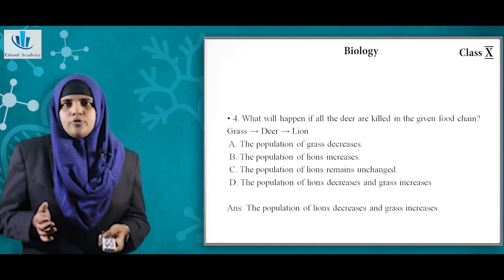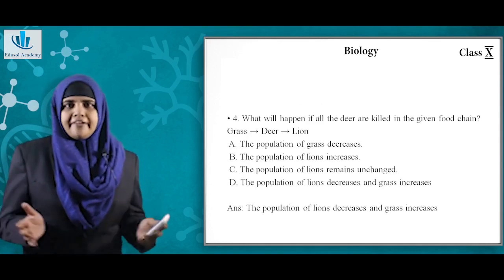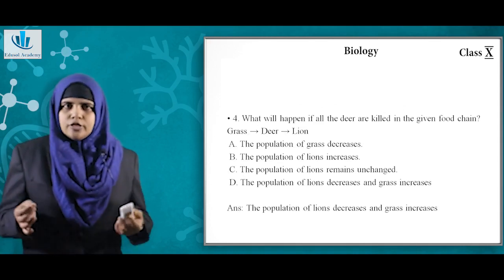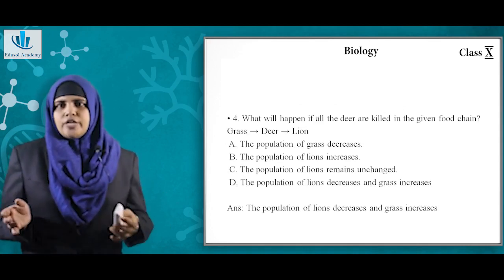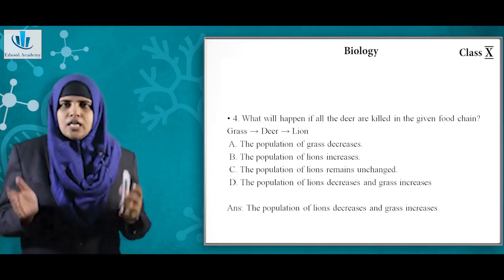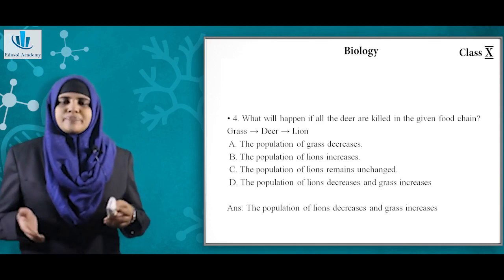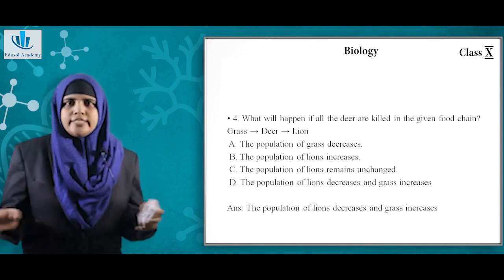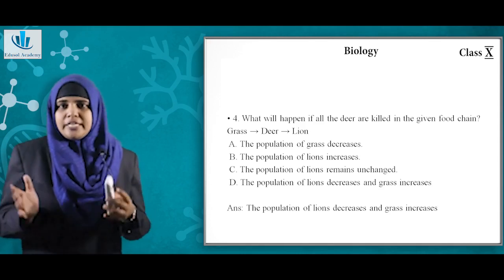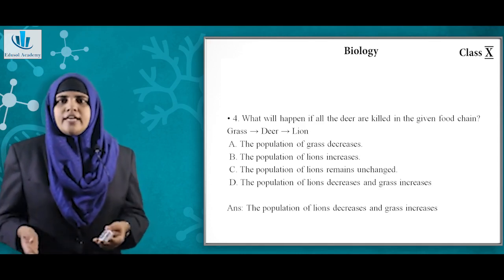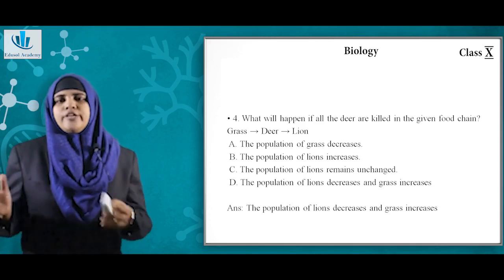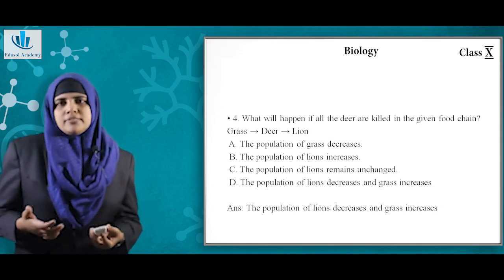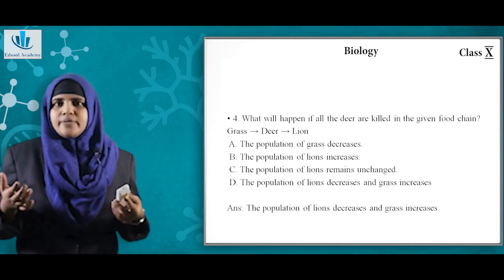Now question number 4, what will happen if all the deer are killed in a given food chain? So the given food chain is grass, deer and lion. So if all the deer are being killed, then there will be no deer to feed on the grass. So what happens is the amount of grass will increase.